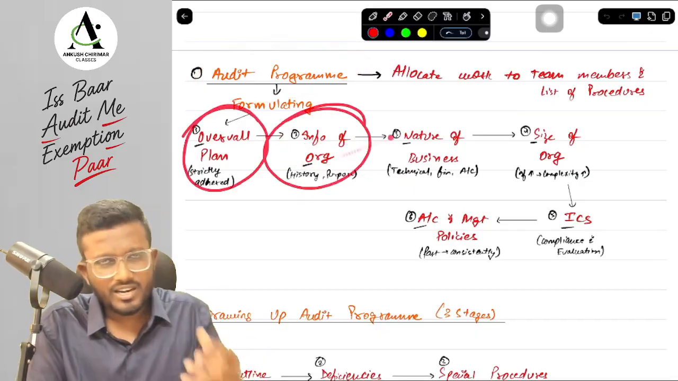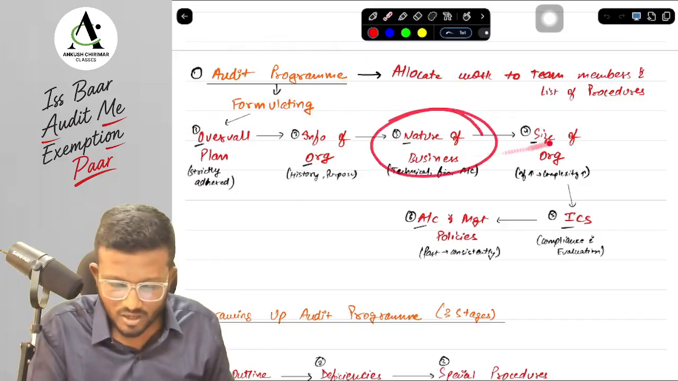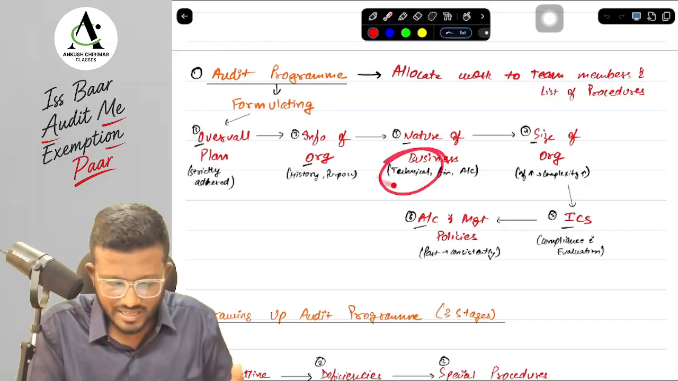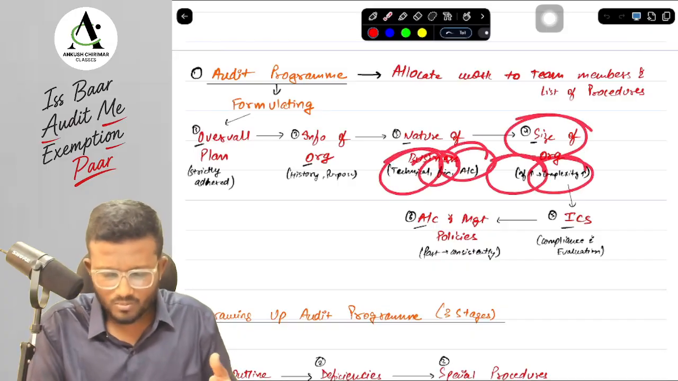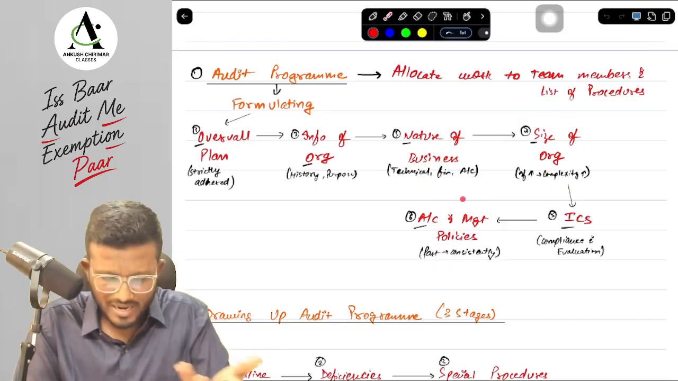For creating the overall plan, we need to obtain information of the organization in terms of nature and size of the organization. Nature means what's the technical, financial, accounting. Size means, if there is more size, then the audit plan will also be more complex. Now, after